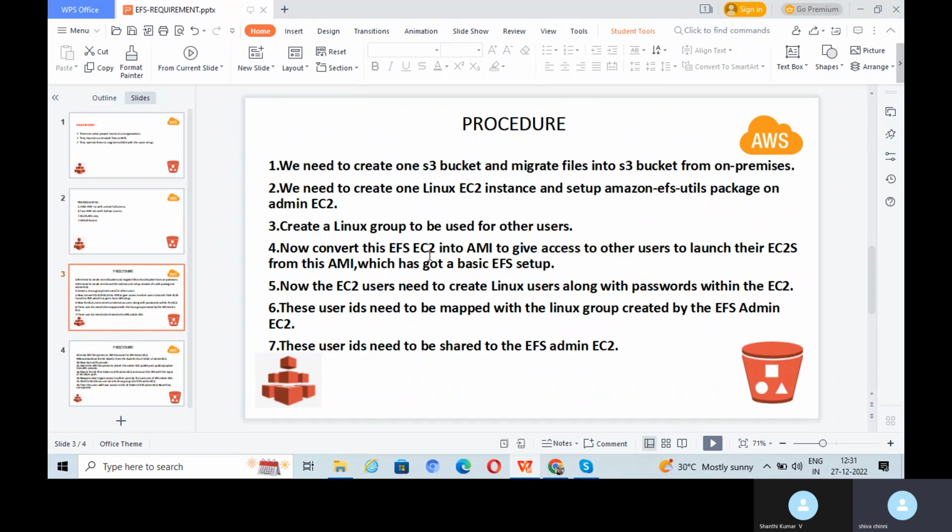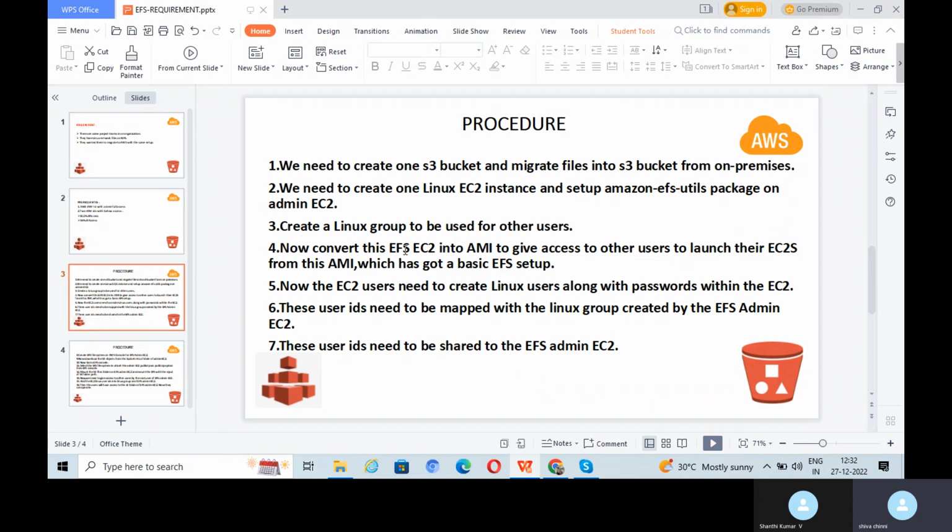So these are the steps which I have made for this requirement. Step one, we need to create one S3 bucket and migrate the files, whatever files are located on-premises, into the S3 bucket. Then we need to create one Linux EC2 instance and install the Amazon EFS utils package on the admin EC2. After that, we need to create one Linux group to be used for the other users.